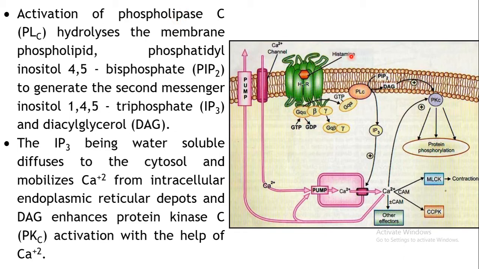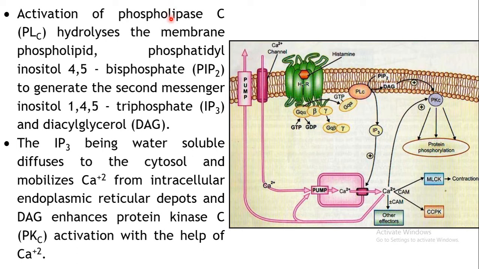So here, once histamine binds to this receptor, it will induce the conformational changes. It will activate the receptor, as a result of which Gq will come and bind to the alpha subunit of the receptor. Again, GDP is replaced with GTP. So this GTP bound Gq alpha complex, what can it do? It can activate the phospholipase C. So it will detach from your receptor, go to the phospholipase C, and activate it.